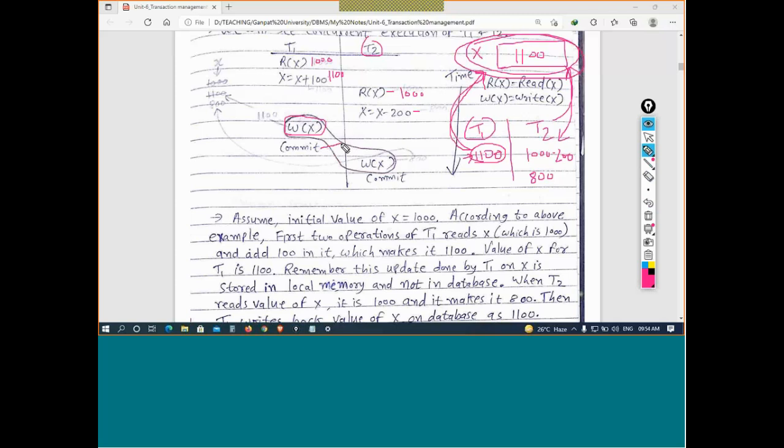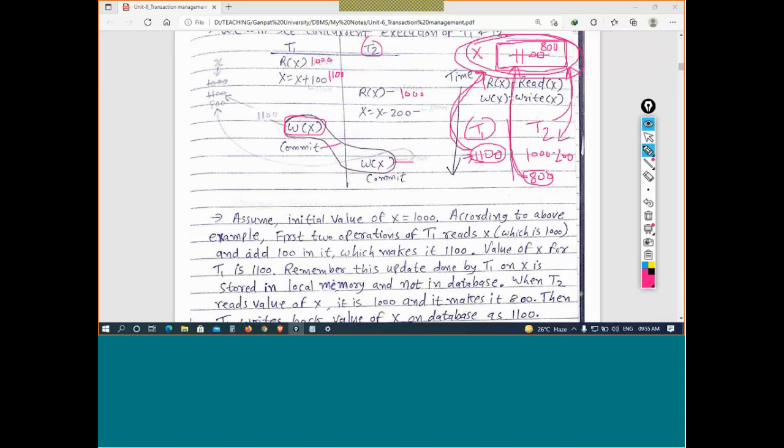Okay. So this commit means transaction T1 completed, and the permanent update is stored in the database as 1100. After that, the write operation of T2 completes. So what does it write? It writes the value 800, which is in temporary, local memory. So it will update the database: here it is 800. It will update this as 800 instead of 1100. Are you getting it?